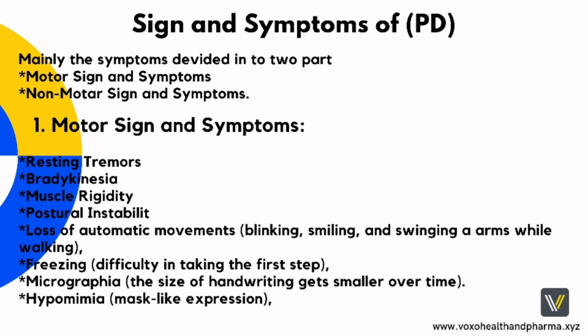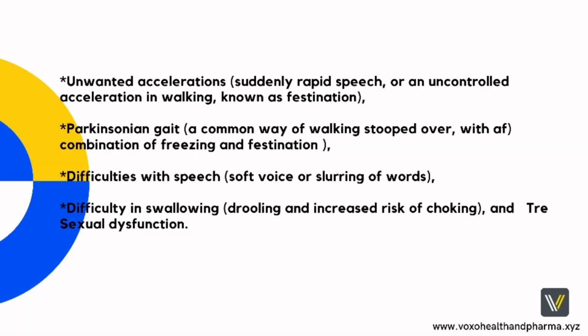Micrographia, the size of handwriting gets smaller over time. Hypomimia, mask-like expression. Unwanted accelerations, suddenly rapid speech, or an uncontrolled acceleration in walking, known as festination. Parkinsonian gait, a common way of walking stooped over, with a combination of freezing and festination. Difficulties with speech, soft voice or slurring of words. Difficulty in swallowing, drooling and increased risk of choking, and sexual dysfunction.